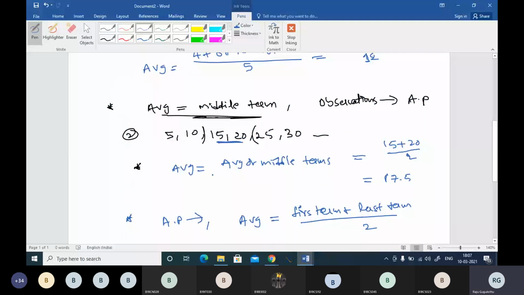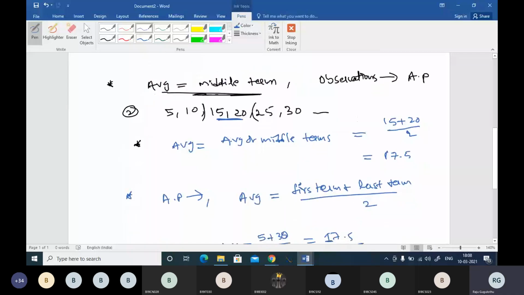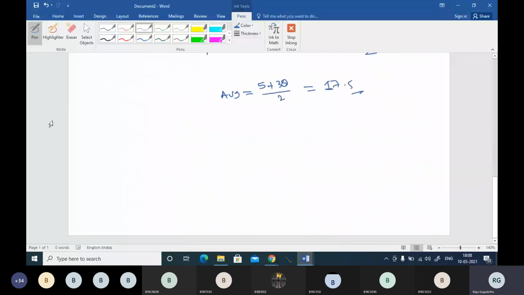Let me go to the next point, guys. Make a note of this point. This is point number 3, very important. Let's say you have a question: the average of m quantities is x, and the average of n quantities is y.